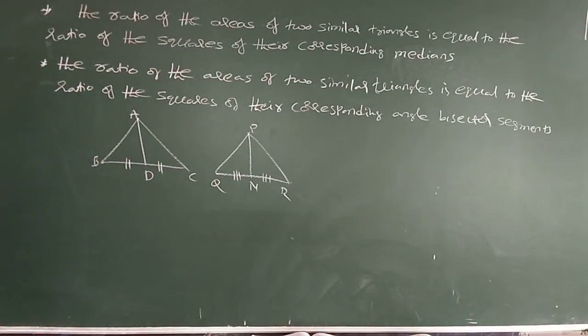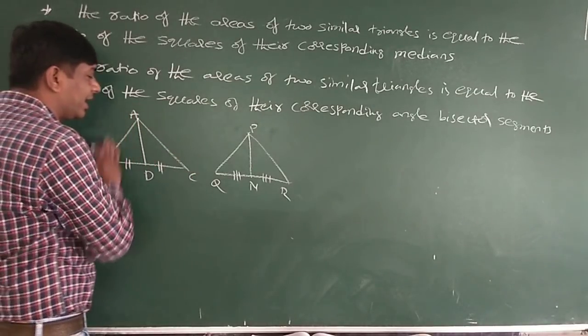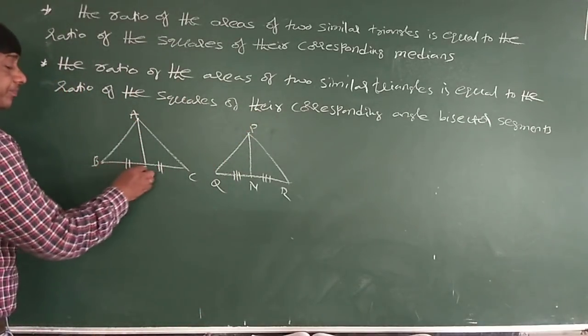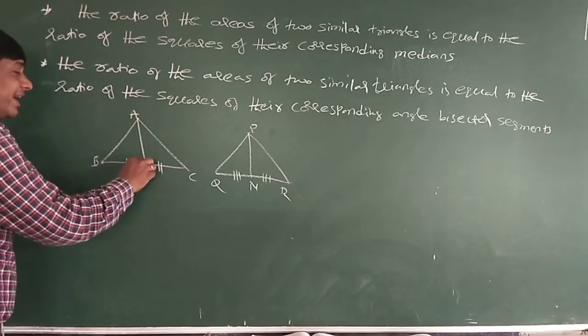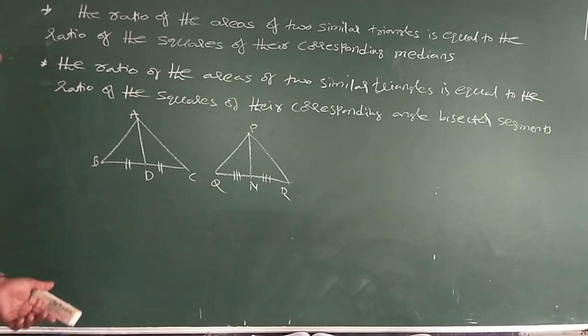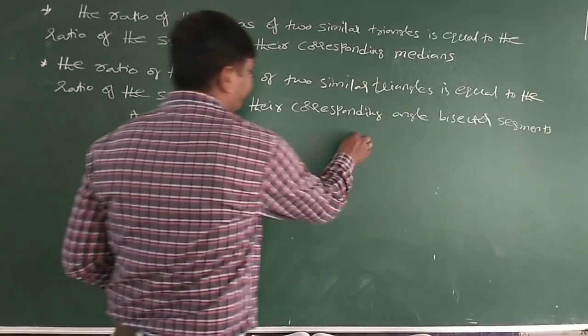So now I have to prove that area of triangle ABC by area of triangle PQR is equal to AD square by PN square, where the median is this one. That is the first one. And the second one is